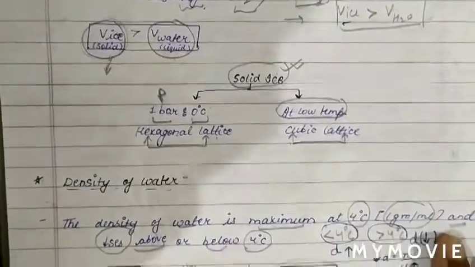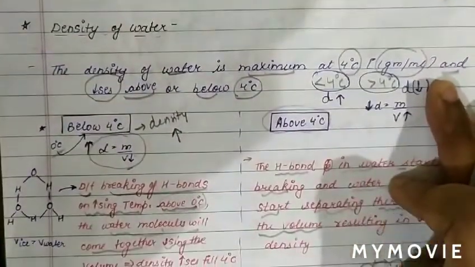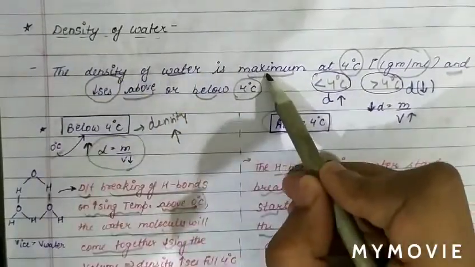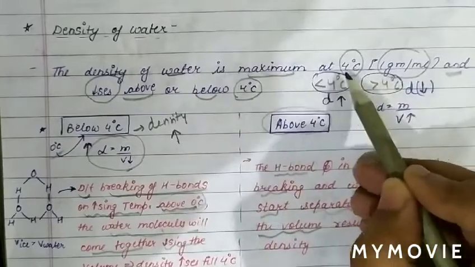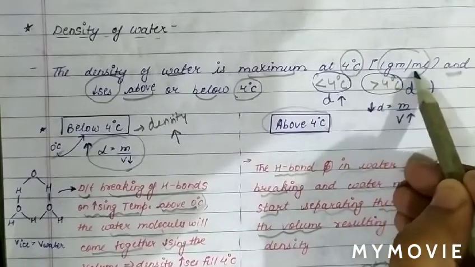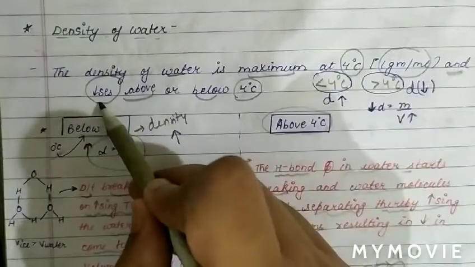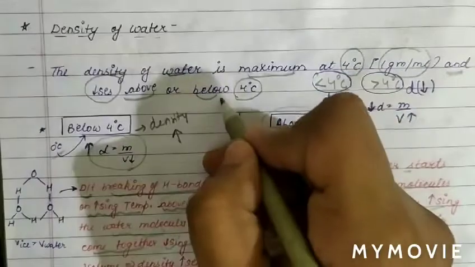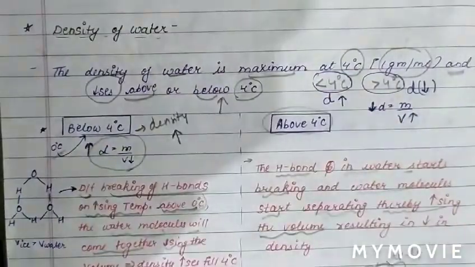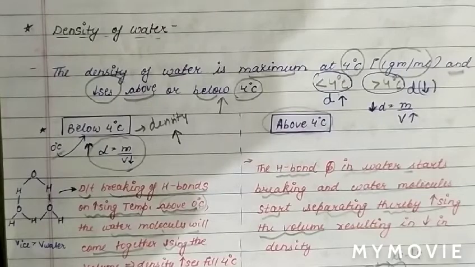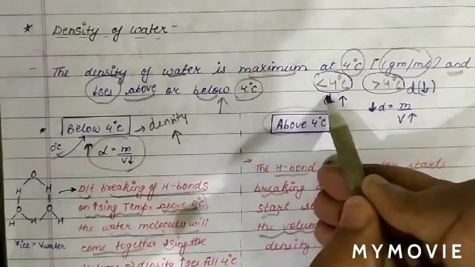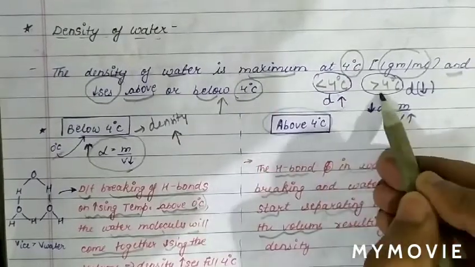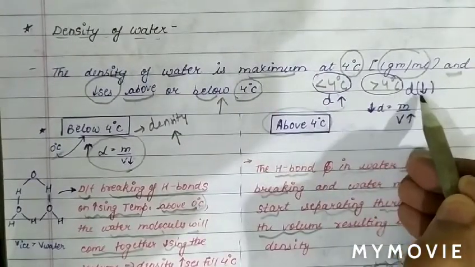As we have already discussed the density of water, let us just revise it. Basically, the density of water is maximum at 4 degrees Celsius, which is 1 gram per ml. The density decreases above 4 degrees Celsius, and the density increases below 4 degrees Celsius. Now see the explanation. Below 4 degrees Celsius and above 0 degrees Celsius, density increases. More than 4 degrees Celsius, density decreases.